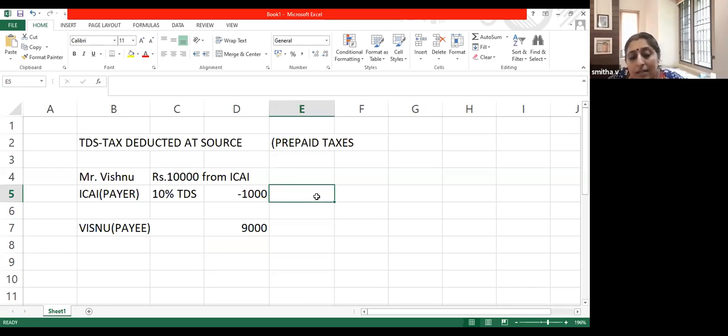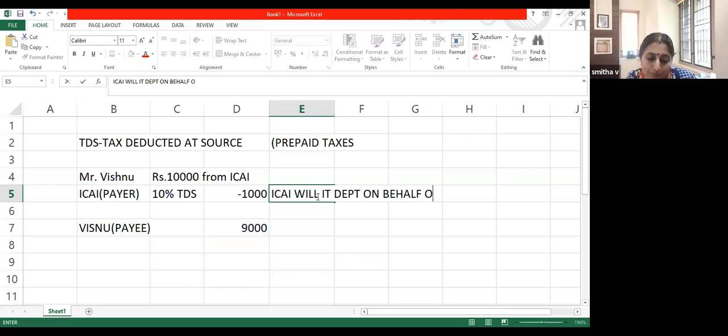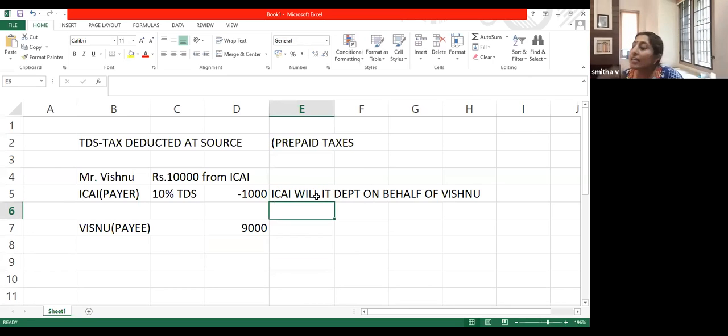Now, let's take this ICAI. After deducting TDS, what will they do with this 1,000? This 1,000, ICAI will pay to the income tax department on behalf of Vishnu. On behalf of Vishnu, ICAI will go to the income tax department and remit this 1,000, as if Vishnu is remitting it.